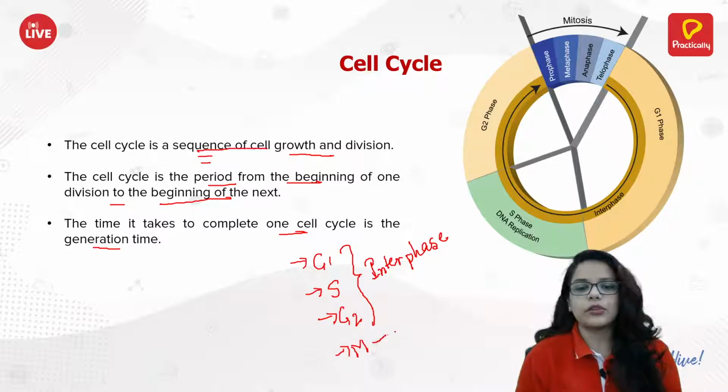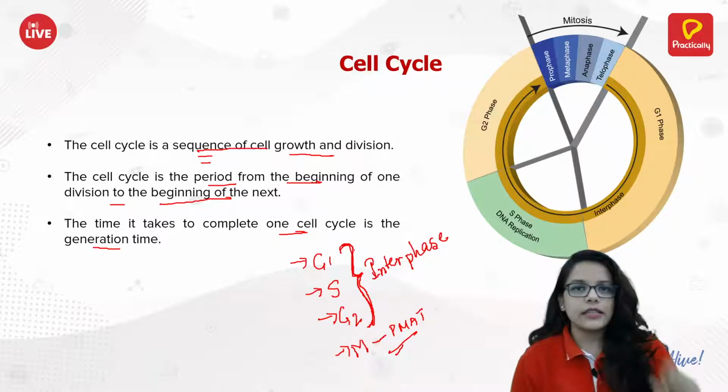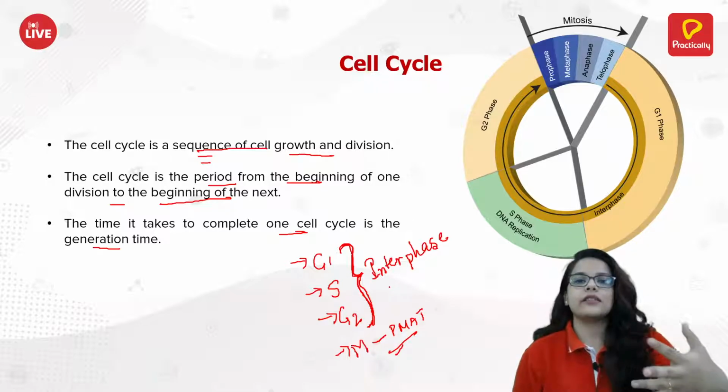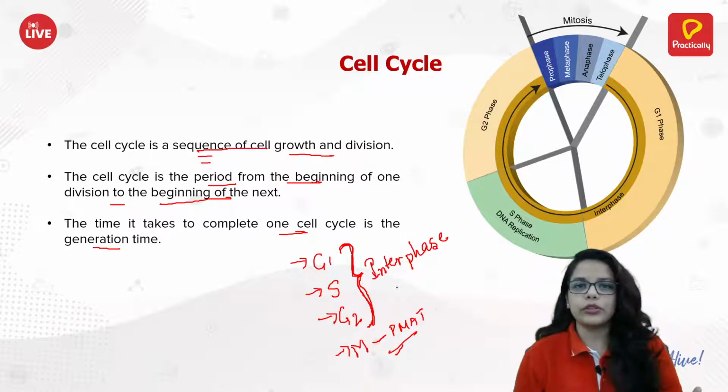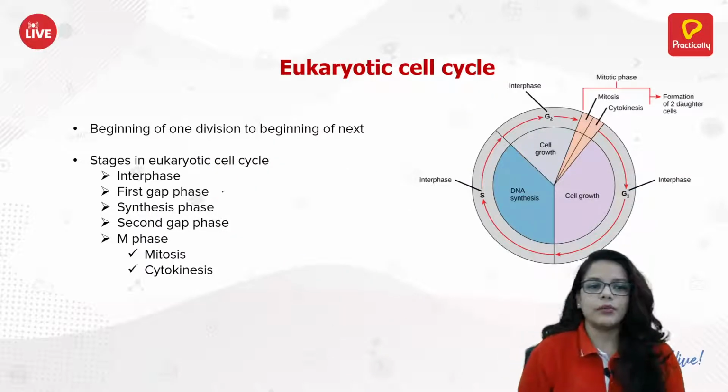We know that it has 4 parts, which we'll discuss. G1 and G2 is when the cell is getting ready to get divided. It's the interphase, when the cell is readying itself to get divided further. Beginning of one division to the next.